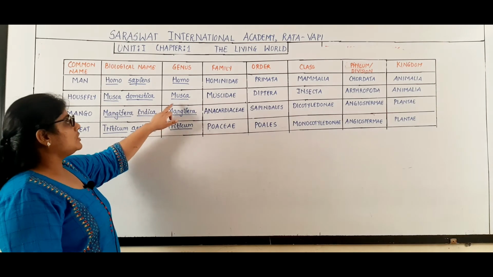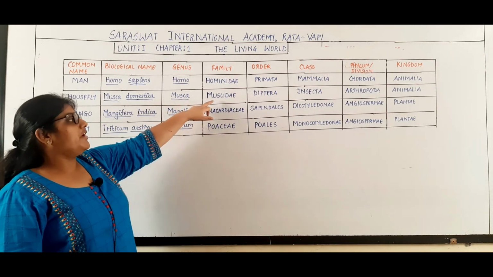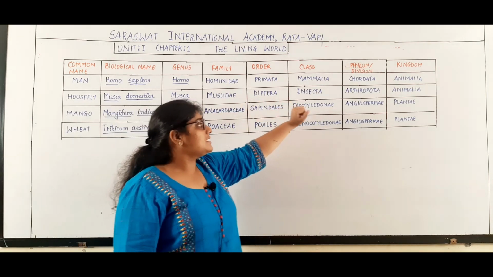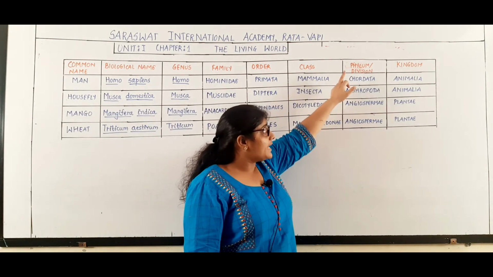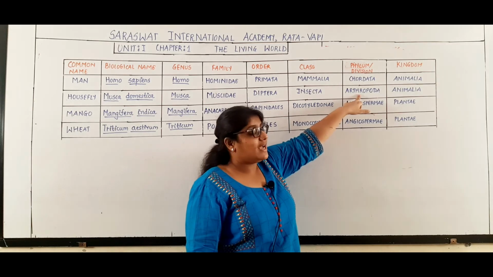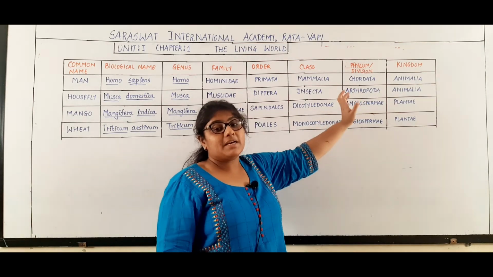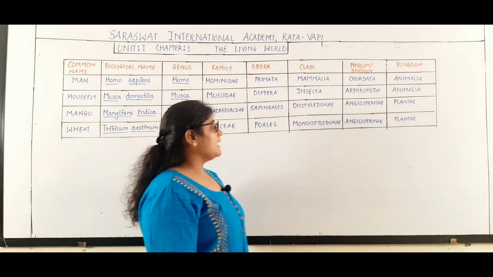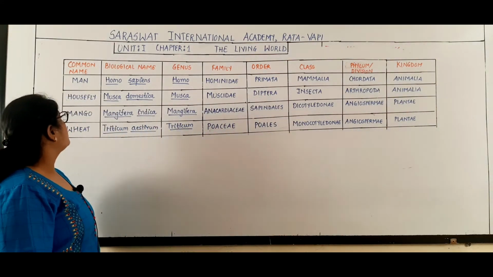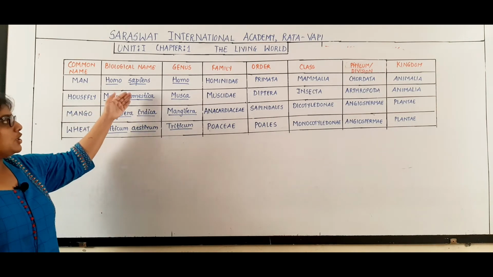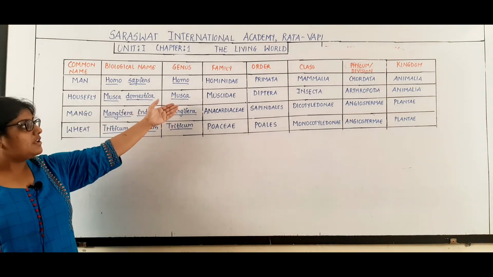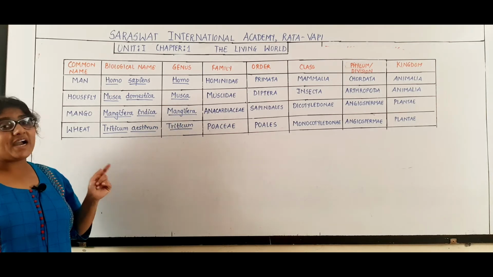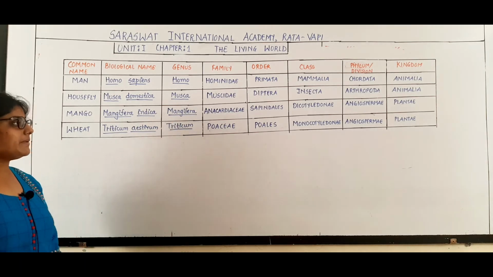It belongs to the genus Musca, the family is Muscidae, order is Diptera, class is Insecta, phylum is Arthropoda, as it is an animal, we will be considering what? Phylum, and it belongs to the kingdom Animalia. So students, this is for the housefly: Musca domestica, genus Musca, family Muscidae, order Diptera, class Insecta, phylum Arthropoda and kingdom Animalia.